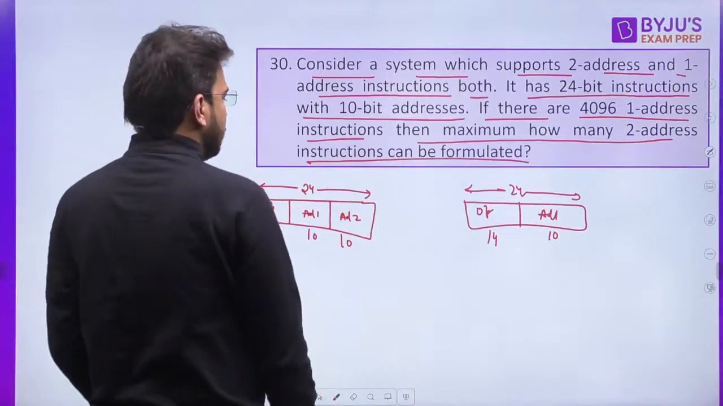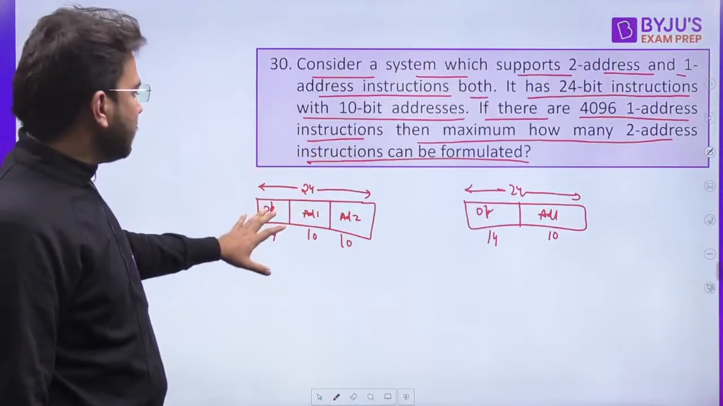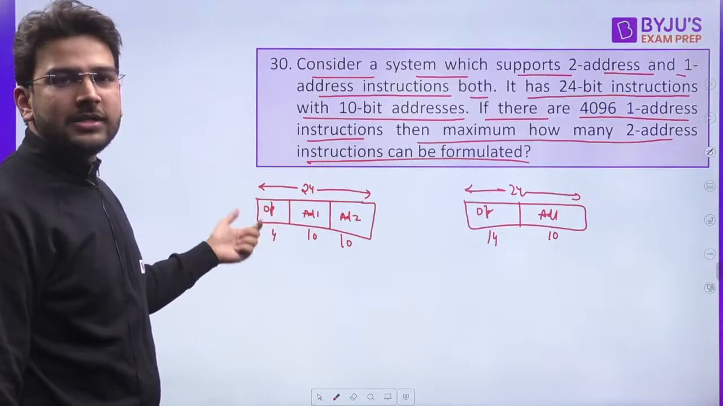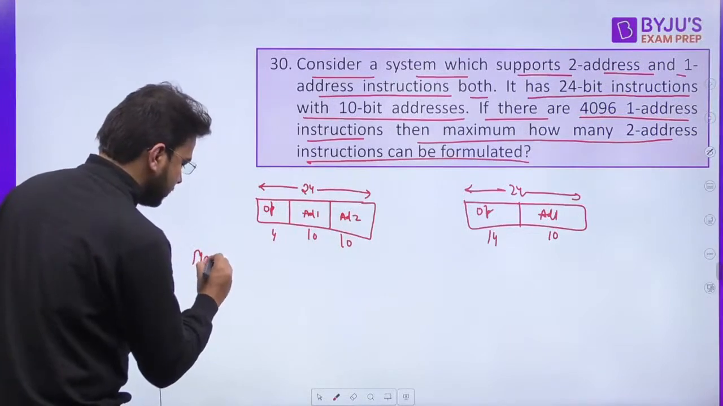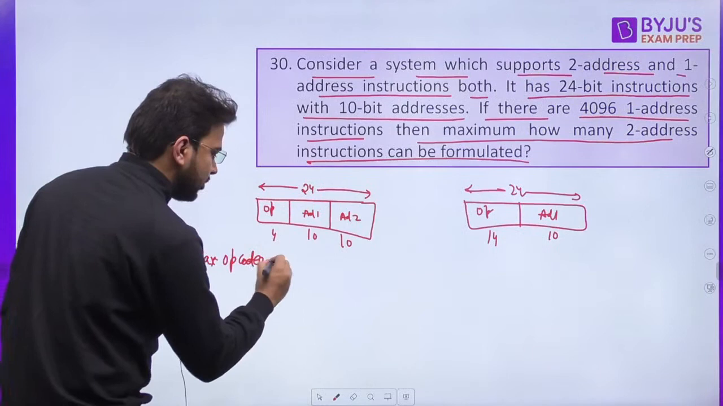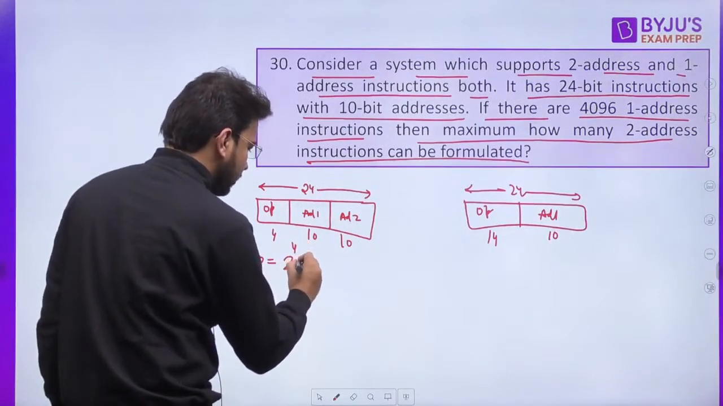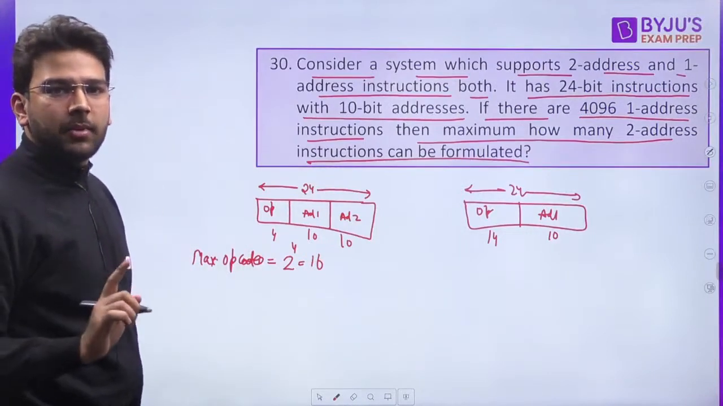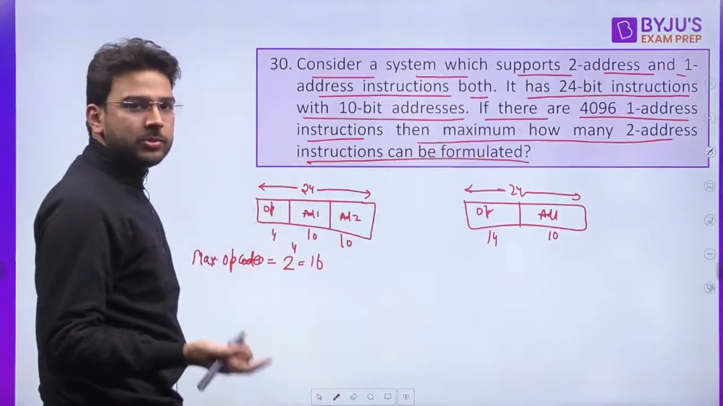Okay, everyone is getting 12. So always in these kinds of questions you have to consider first the format in which the opcode length is less. So if you talk about maximum opcodes, if 4 bits are there in the opcode field, then 2 raised to the power 4, that means 16 opcodes will be there maximum. Clear? Out of that we have to find how many are the maximum 2 address.